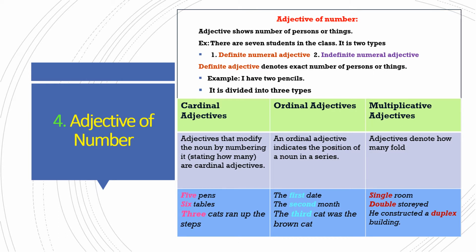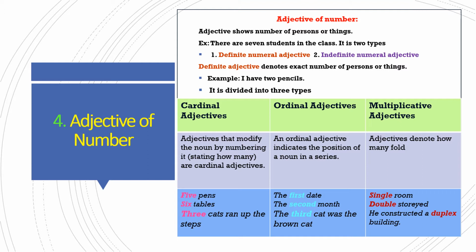Second comes ordinal adjectives. These adjectives indicate the position of a noun in the series. That means, are we standing in the first position, or the second position, or third, fourth, fifth, sixth? If we are saying first, second, third, these all words will come under ordinal adjectives.